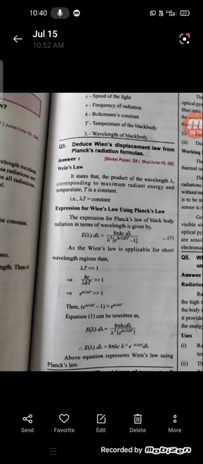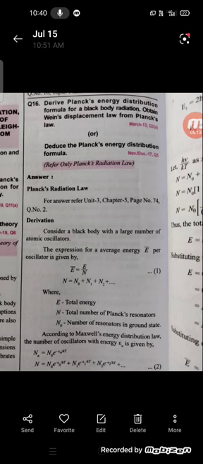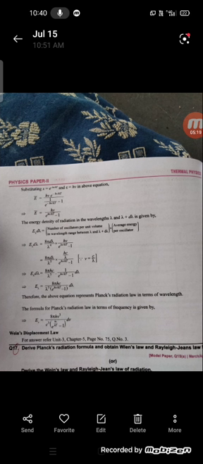There is also a chance of being asked to give or describe the expression for Planck's quantum theory of radiation. For that question we have to write the whole expression, what Planck's radiation theory is, and also the expression part, noting Planck's radiation law in terms of frequency as well as in terms of wavelength.